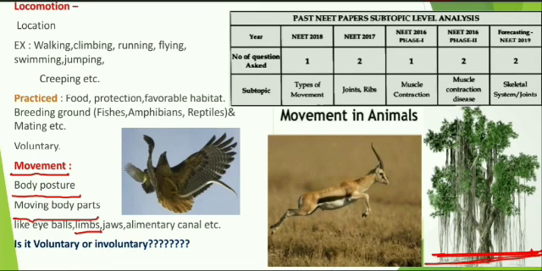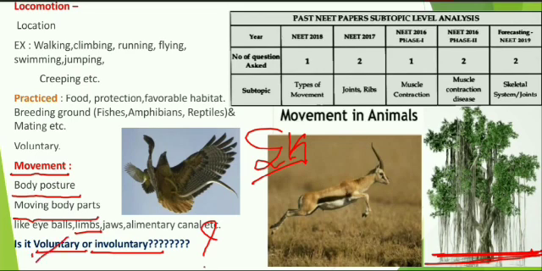And this movement, is it voluntary or involuntary? It is the biggest question for us. Can we guess? It is both. Whatever movement is concerned with skeletal muscles, those are voluntary activities.